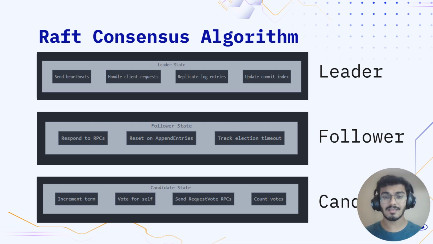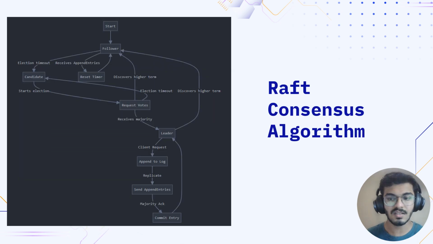Now, the follower is rather simple. The follower's work is just to execute the commands as the leader is passing them on to it. One more function of the follower is to start its own timer and wait for it to time out in order to transition into the candidate stage, and thus it can start its own election. The candidate, as I explained before, is just going to do the task of hosting the election and hoping to become the leader.